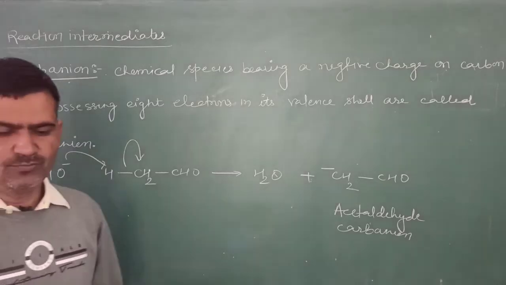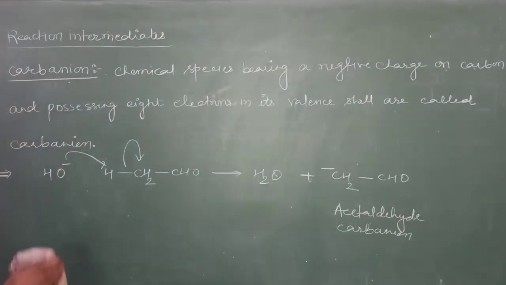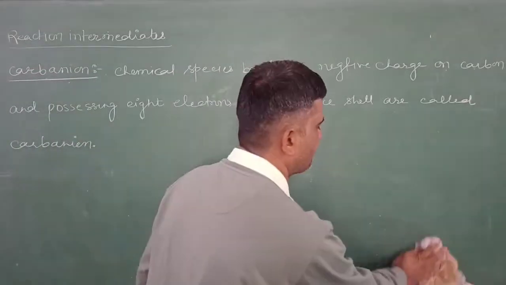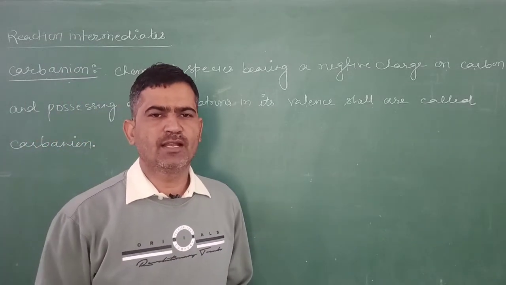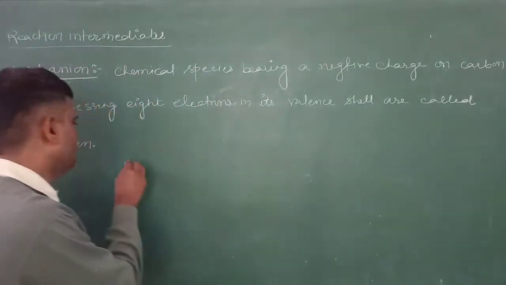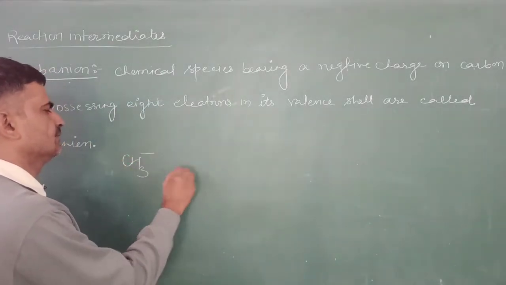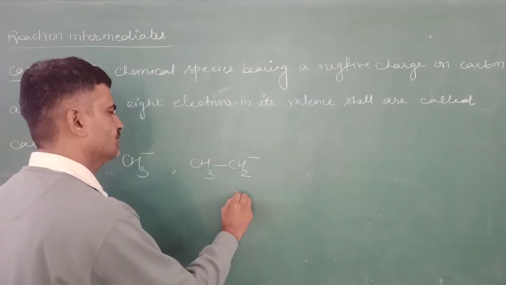Now we will study the classification of the carbanion. Carbanions are of three types: primary, secondary and tertiary carbanion. In that, first, this is methyl carbanion. This is ethyl carbanion, primary.